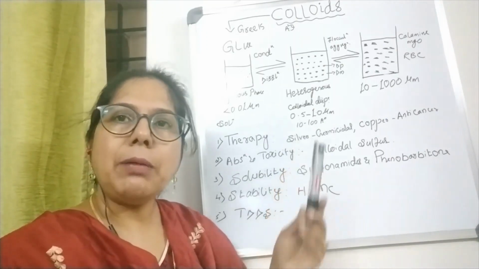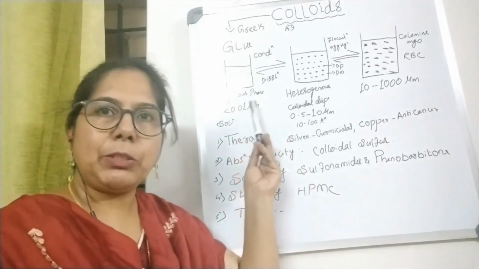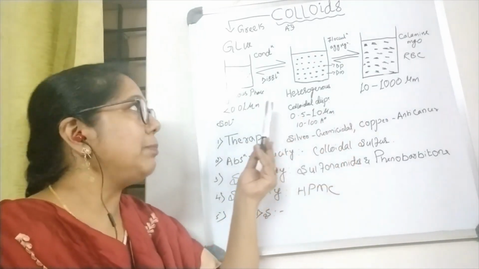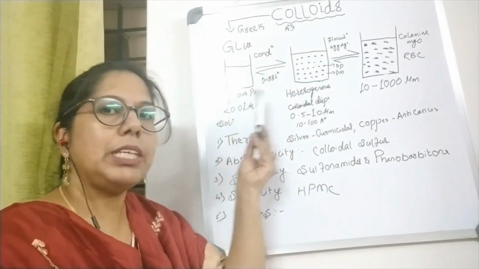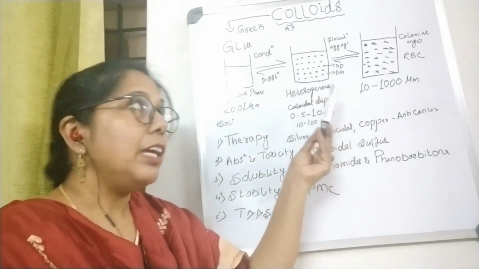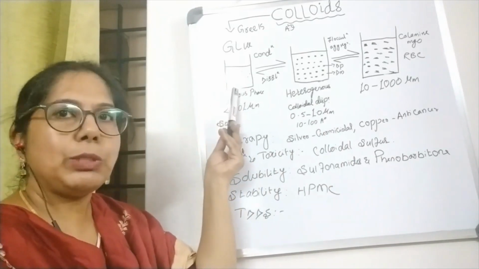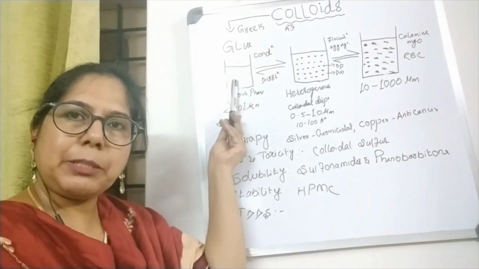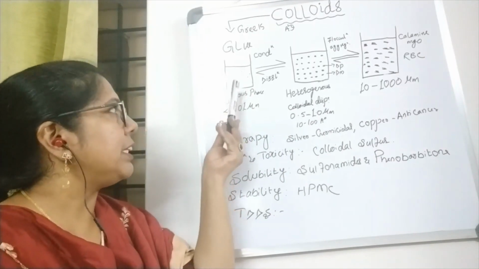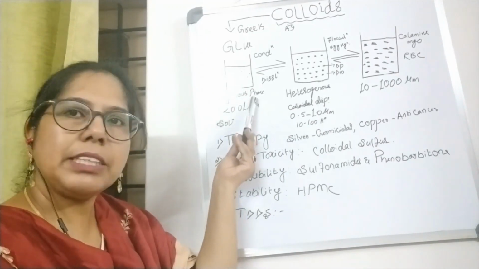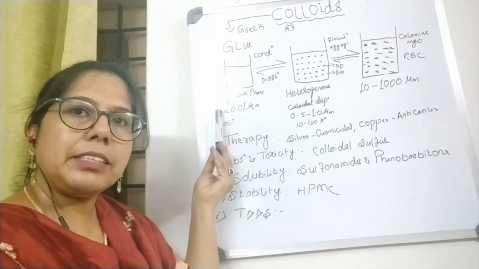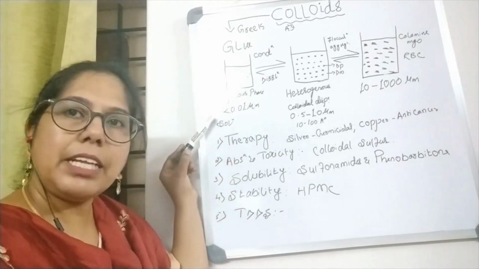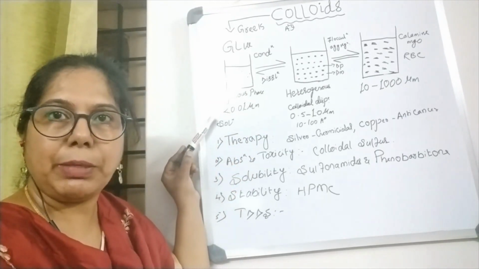So it comes in between, as I have shown pictorially here, the solution and the suspension. In solution, we have very fine dispersed particles. This is a homogeneous phase where the particle size is less than 0.01 micrometer.